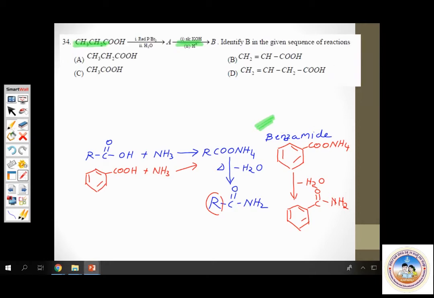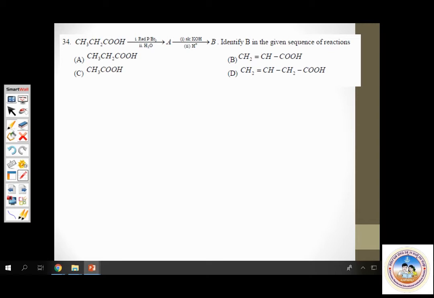Question number 34. I hope most of you are able to recognize the first reaction. Carboxylic acid is made to react with red phosphorus in presence of bromine, followed by hydrolysis. The first reaction is the HVZ reaction. See this?